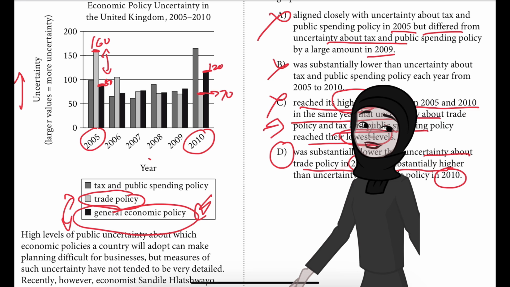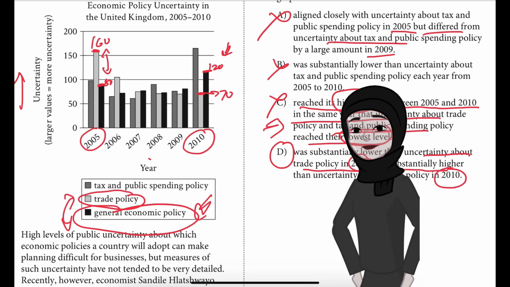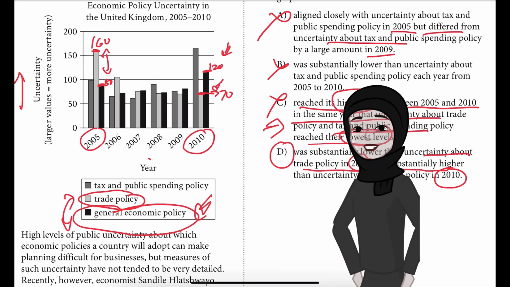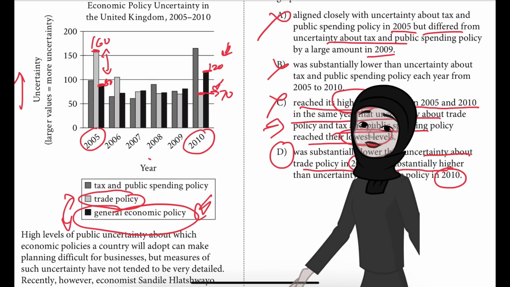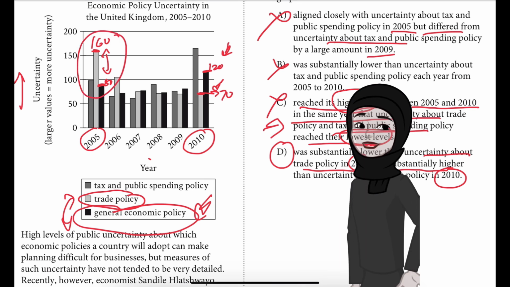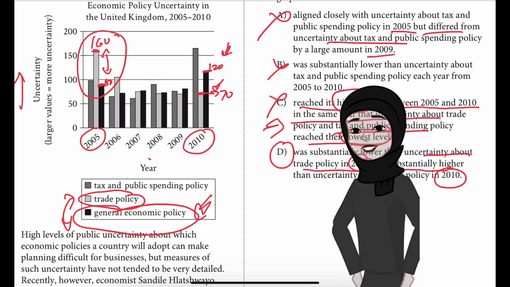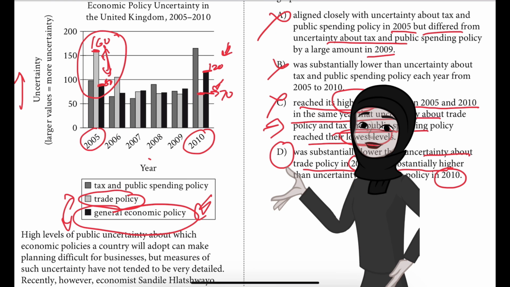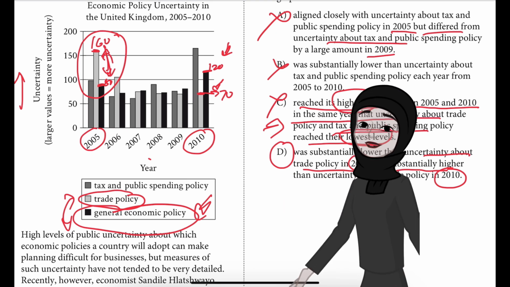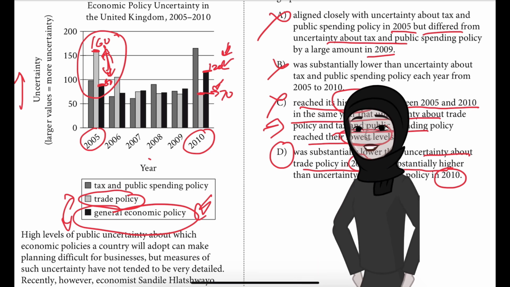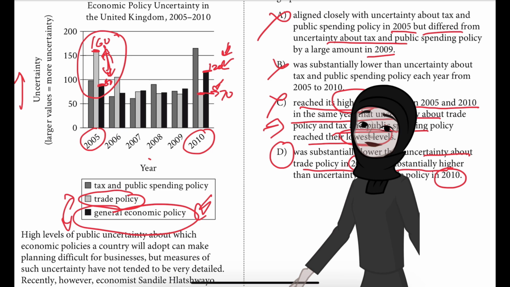You can see that the dark black line is higher than the uncertainty about trade policy in 2010. In 2005, the general economic policy is very low compared to trade policy, whereas in 2010 it is substantially higher. It has become 120 as compared to trade policy of just 70. So this is the best answer.